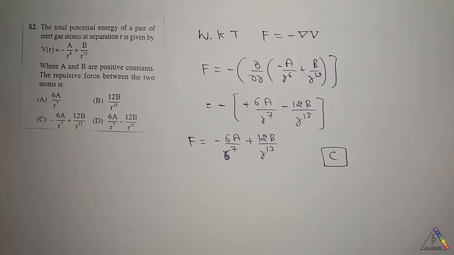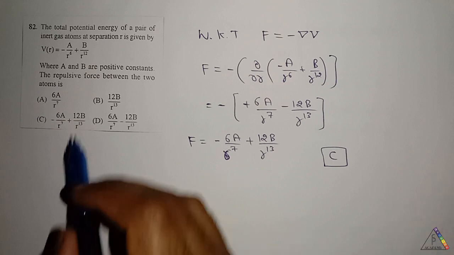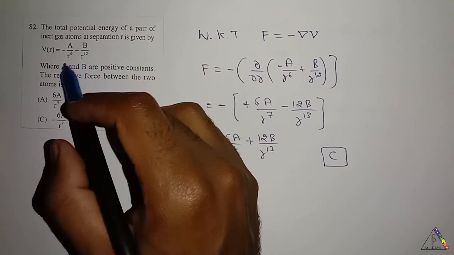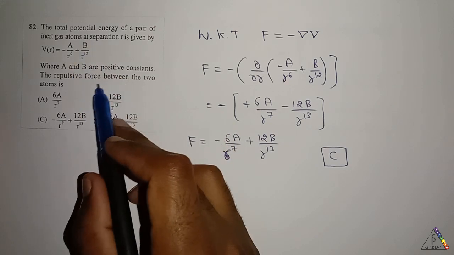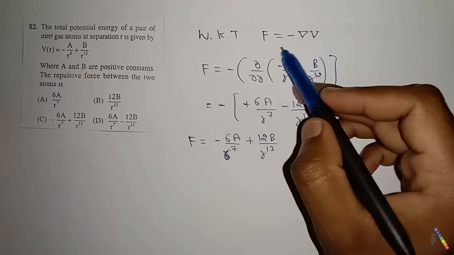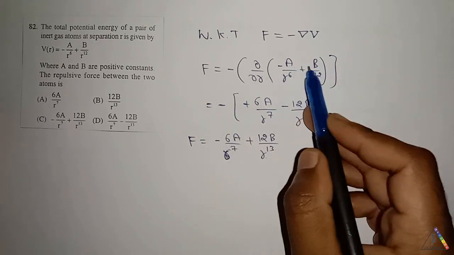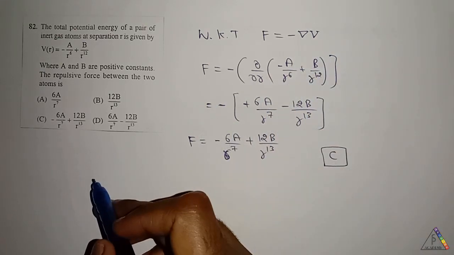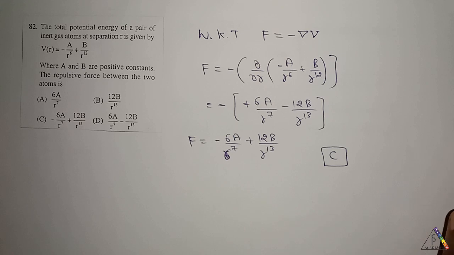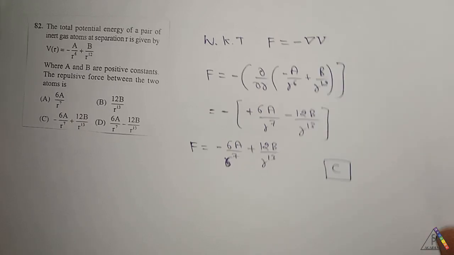Next question is, the total potential energy of a pair of inert gas atoms at separation R is given by, they have given the potential and they are asking for the force. We note that the force is the negative gradient of potential energy. By differentiating with respect to R, we get for this question option C as the answer.